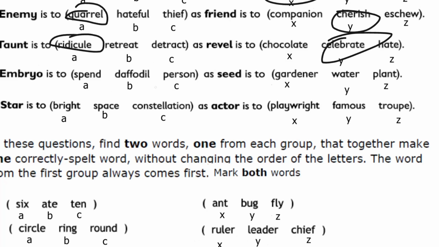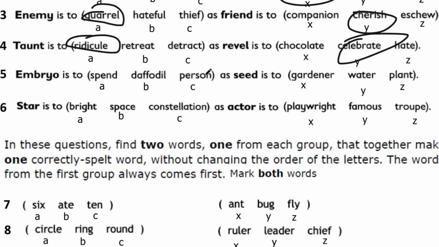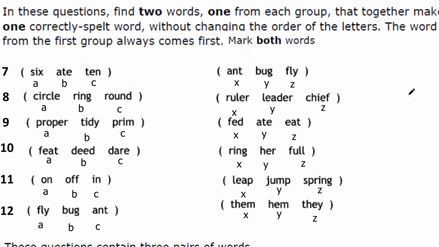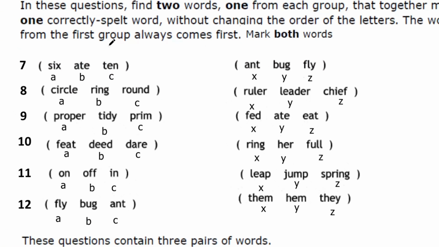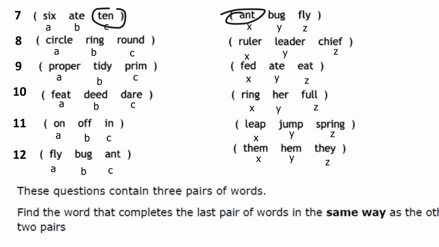And then question number 5, embryo is to person, so it's a sort of baby person, or how a person starts off. And then seed, it starts off as a seed and it grows into a plant. Number 6, star is to a group of stars called a constellation. A group of actors is called a troupe. Question number 7, we have to make one word correctly. We have tenant and a landlord. Tenant is someone who pays rent.